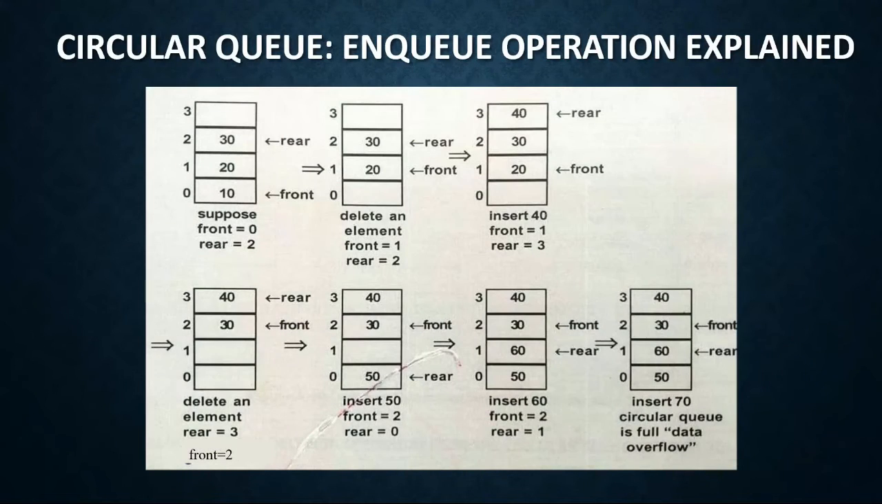In this picture we can see some indexes. Here one index is left empty. Here front is at index 0 and rear is at index 2. To enter the value we have to delete an element. After the deletion, front increases to 1 and rear is at 2. Now if we insert 40, the front will remain 1 and the rear will increase to 4.